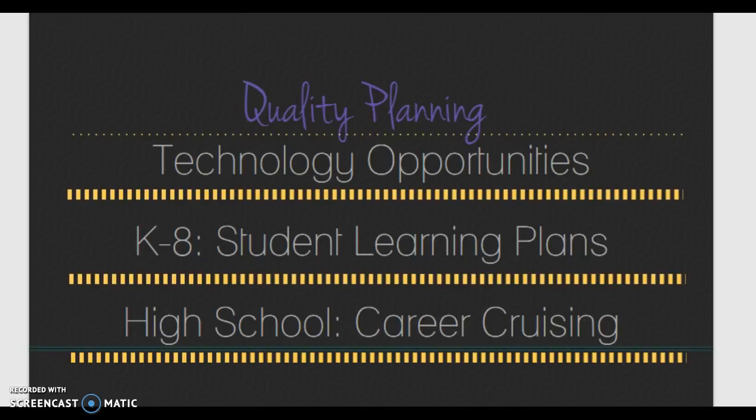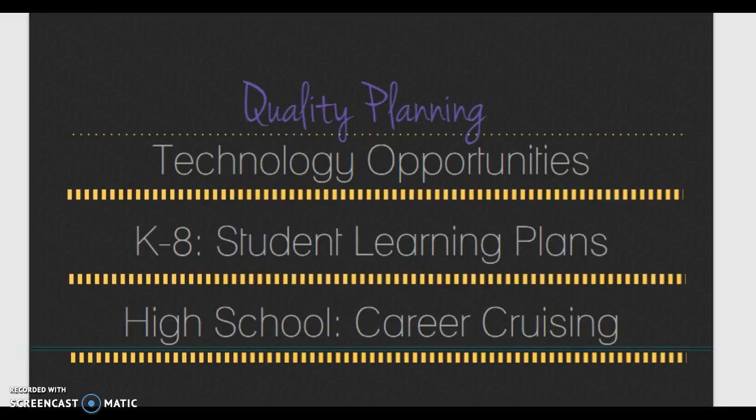That information is documented and analyzed from year to year to hopefully improve student growth and to see those learning changes happening. Our high school is also implementing a new program called Career Cruising, which allows students to keep track of the courses they're taking throughout 4 years of high school, what is needed for them to graduate, what electives they can take, and so on.